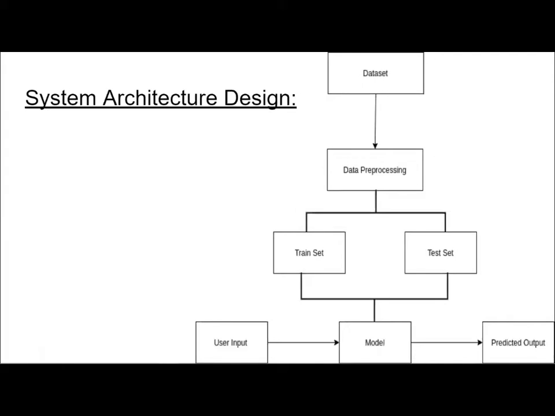Now we divide the data pre-processing output data into two sets, the train set and the test set. The two sets are separate so that we prevent overfitting. If we train the model on some data set and we test on the same data set, we will always get the right output.